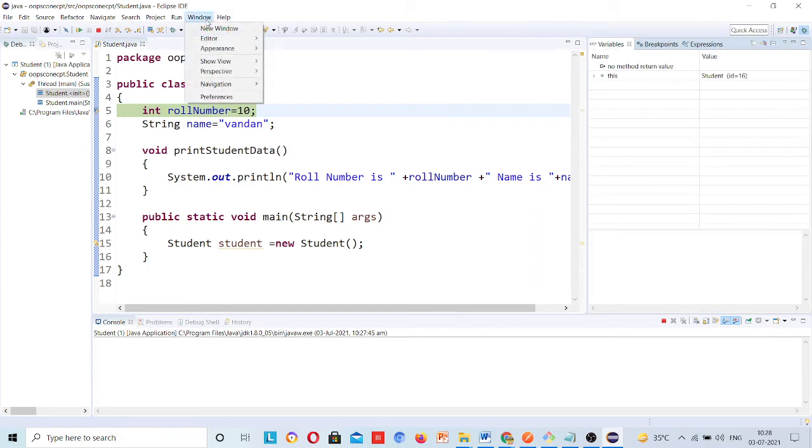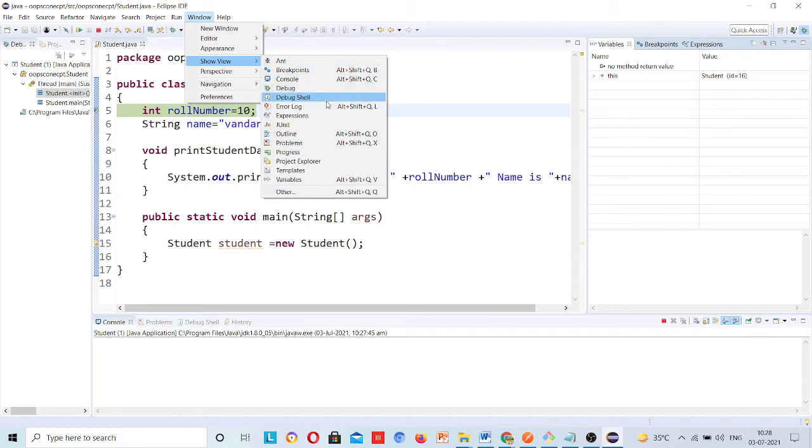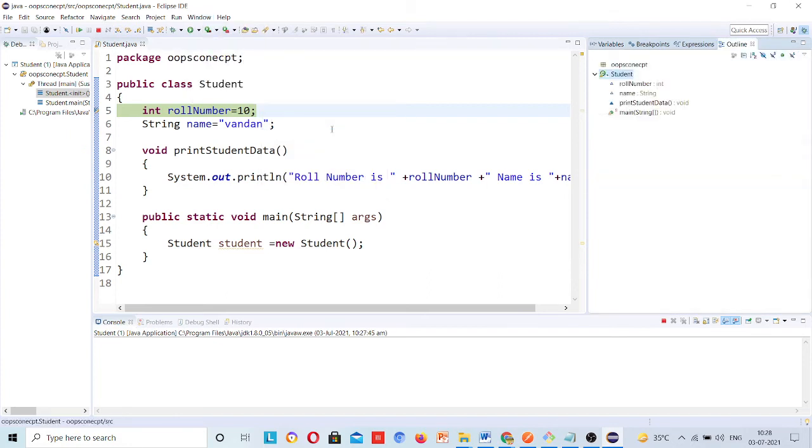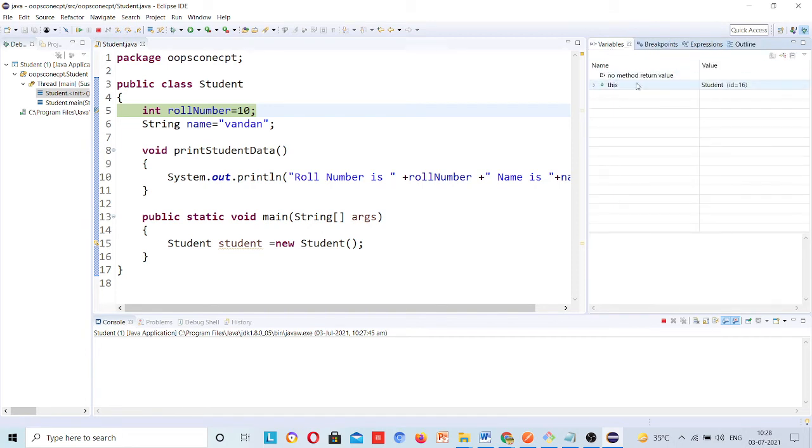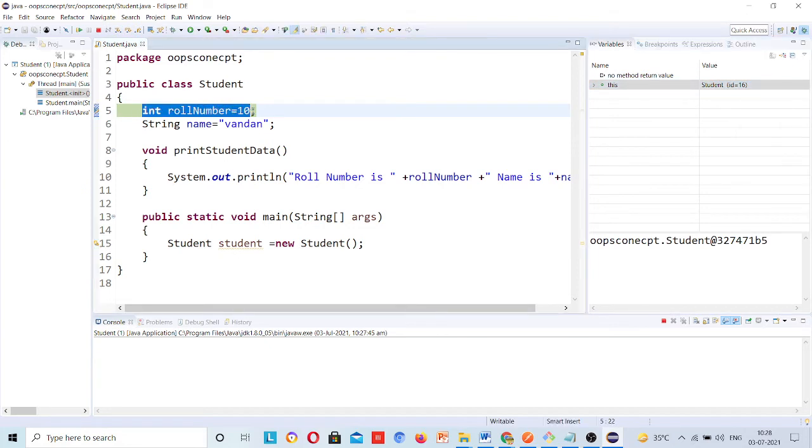Now I'll add Outline. See variables in this class, how many variables you have, it will show here once you execute this step. Currently it has not executed this step, that's why you can't see any variable here. Whenever you execute it, then only you will be able to see.